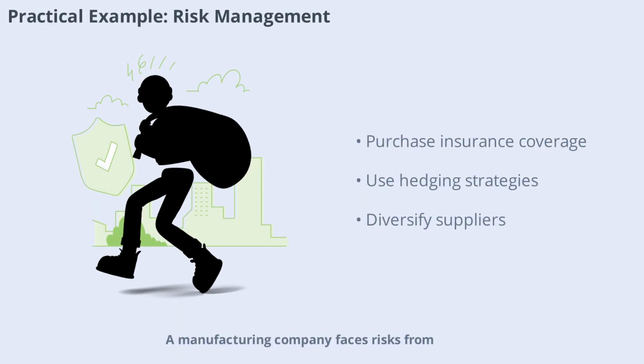Manufacturing company faces risks from market fluctuations and supply chain disruptions. To mitigate these, it purchases insurance, uses hedging strategies, and diversifies suppliers. These actions help protect profits and ensure business continuity. This example highlights the importance of proactive risk management in safeguarding financial health.